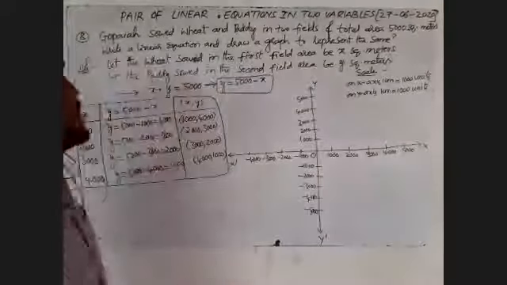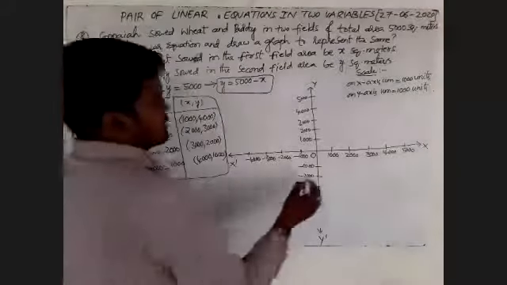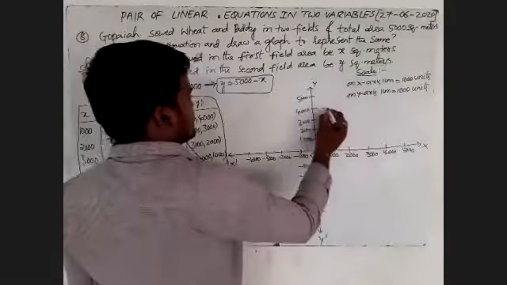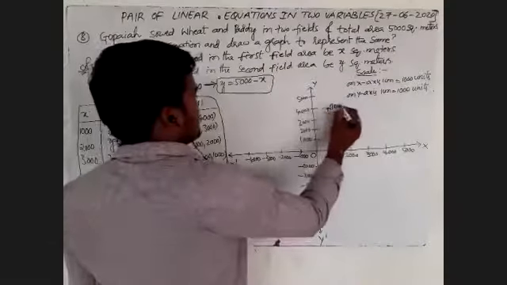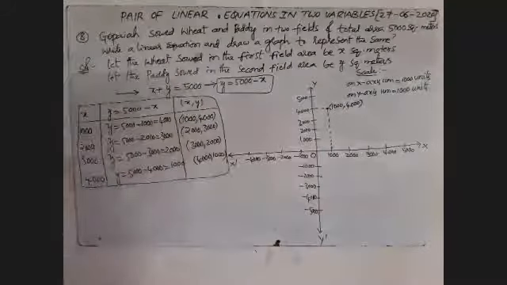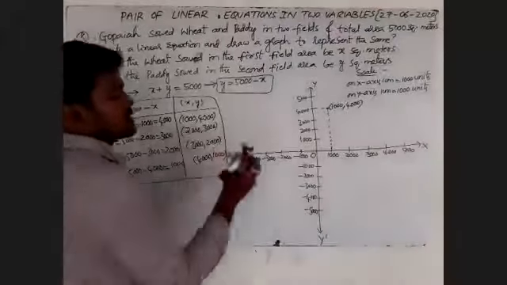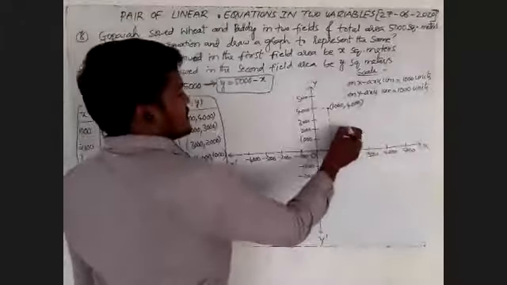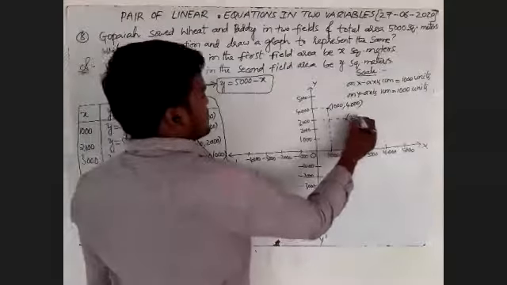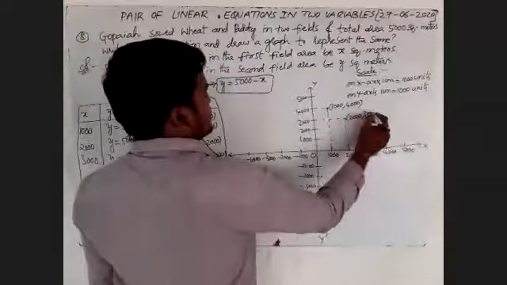First we'll plot the point 1000 comma 4000. On x-axis we'll take 1000, y-axis we'll take 4000. Name it as 1000 comma 4000. After that we'll take 2000 comma 3000. X-axis we'll take 2000, y-axis 3000. Name it as 2000 comma 3000.